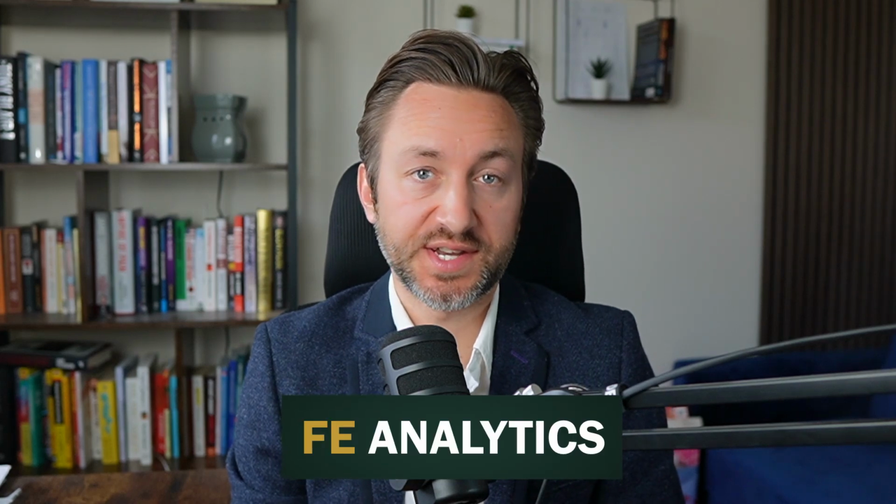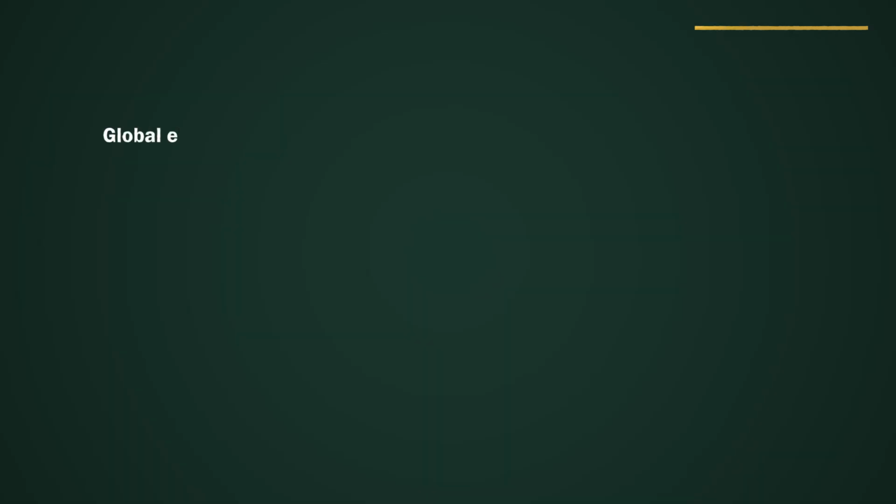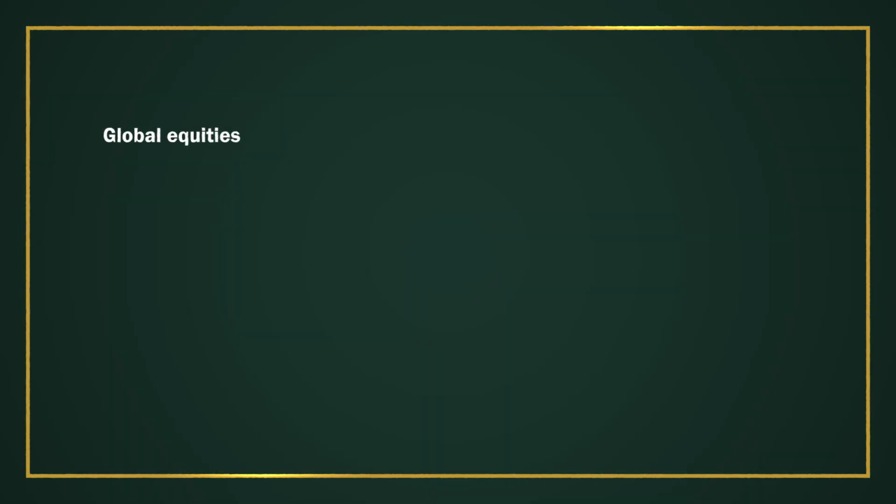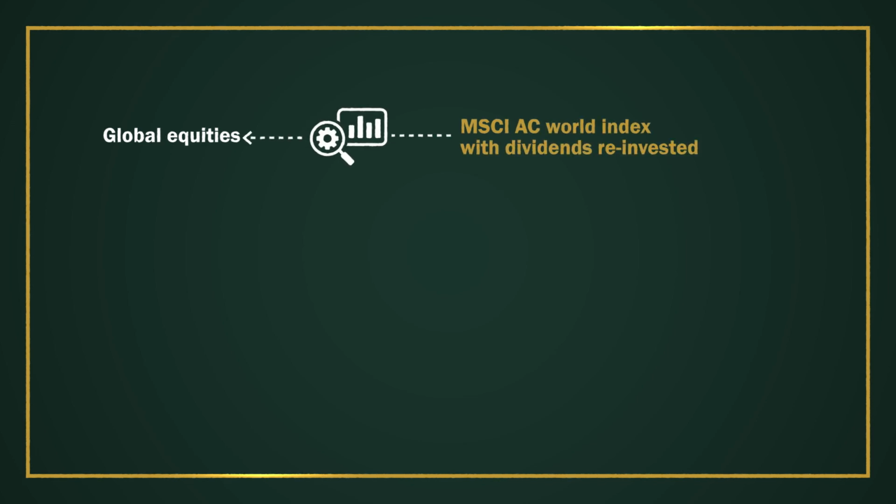I've picked the last 24 years as a starting point for the return data, as this gives us the greatest coverage of different assets in the dataset I am using. I am using FE Analytics for the data, and to begin with, I am going to look at global equities, UK residential house prices, UK gilts, and cash. To measure global equities, I am going to use the MSCI AC World Index with dividends reinvested, which is one of the most complete lists of globally listed companies.